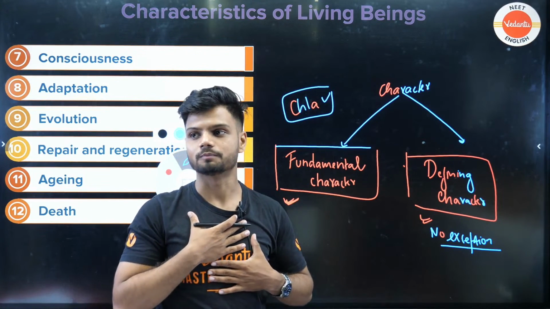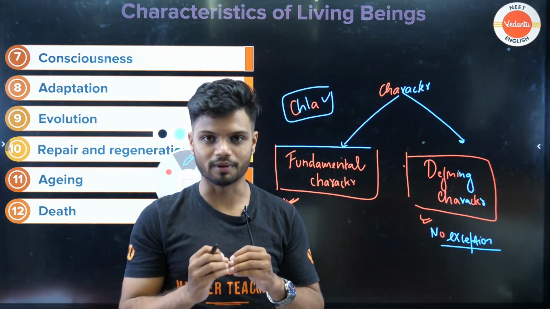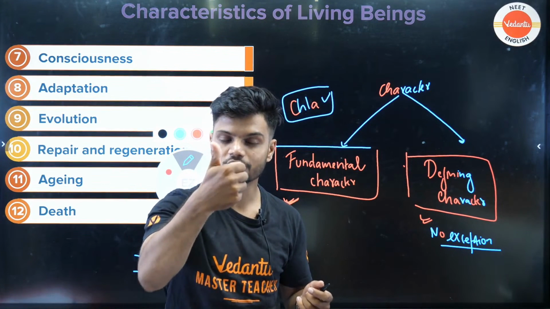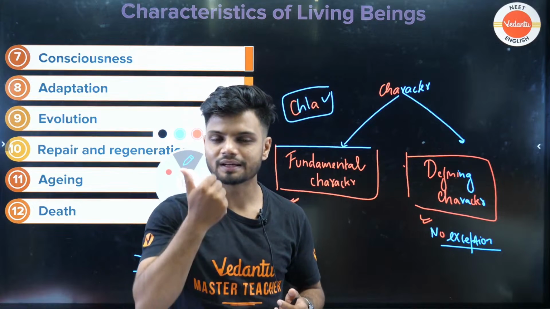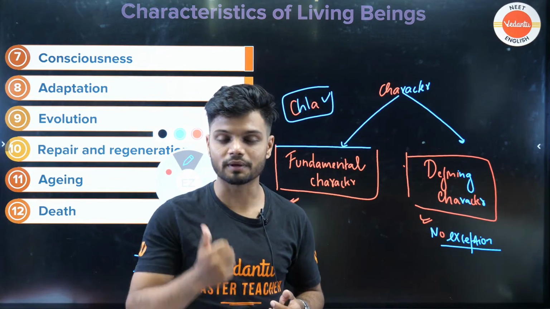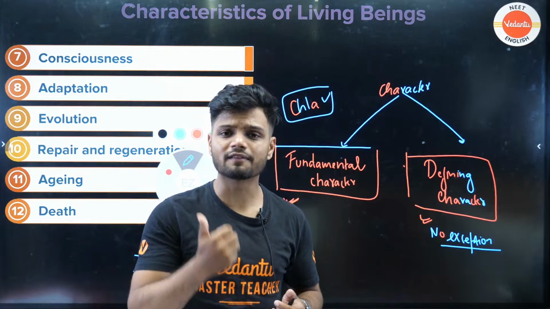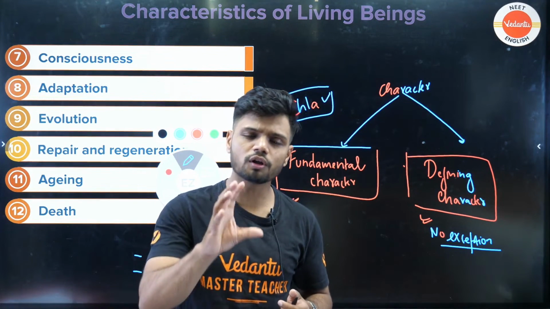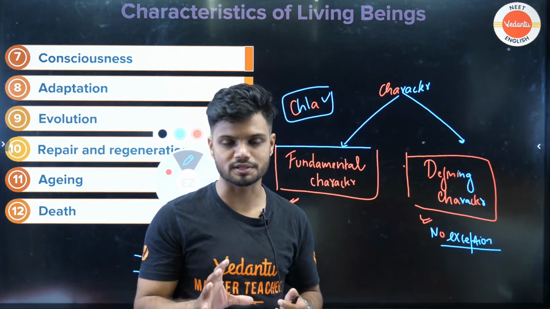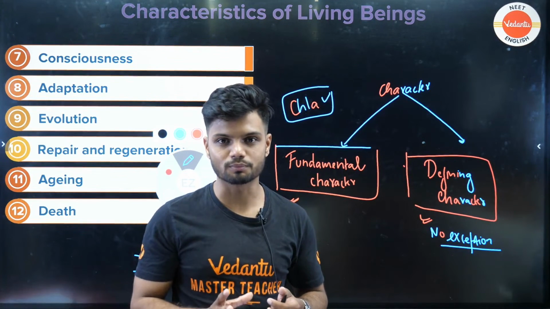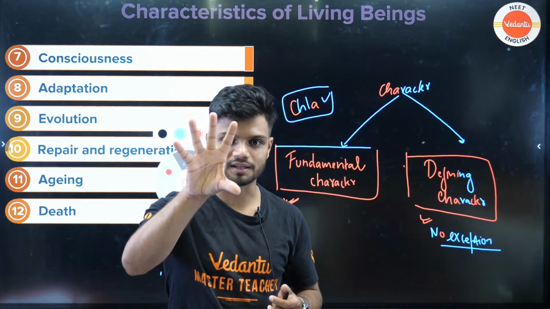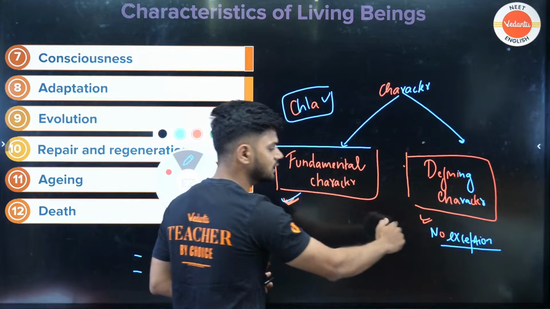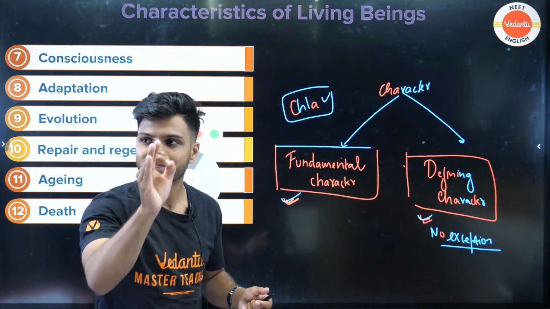Now what is our job? Our job is, there are 5 different characters. First one is growth. Second one is reproduction. The third one is consciousness. Then we have metabolism. Then we have reproduction. Consciousness and growth and response to stimuli. All these 5 characters we will be dividing into whether it is a fundamental or a defining character. That is our goal now.